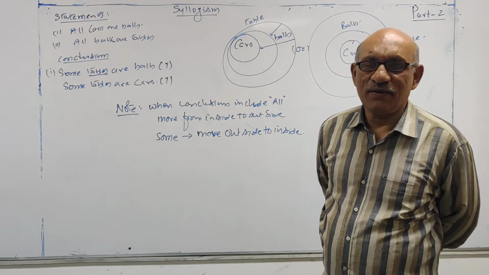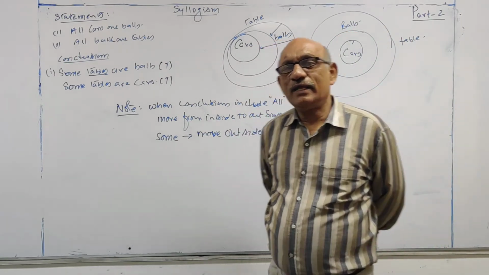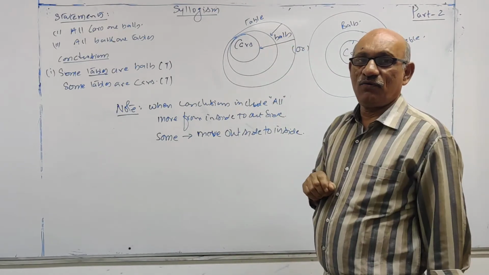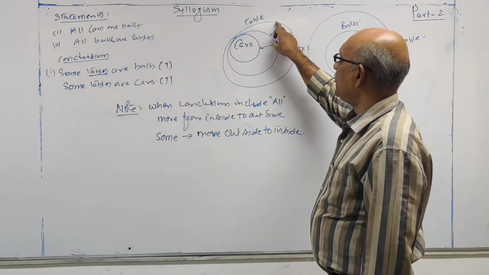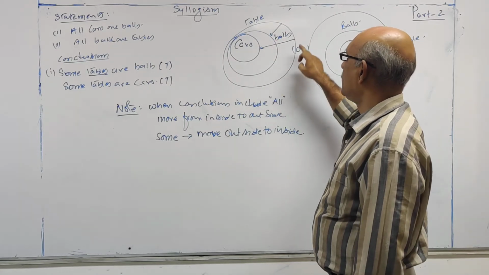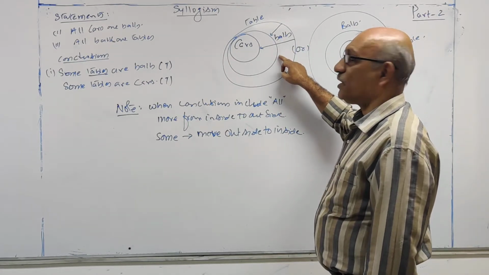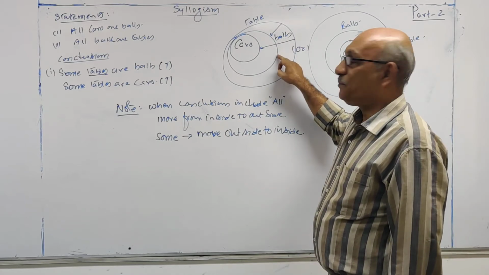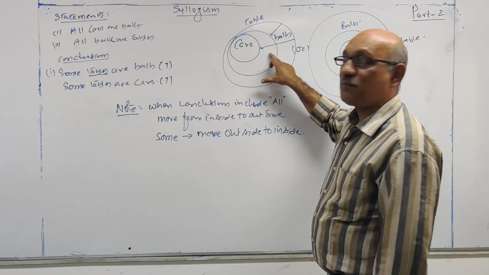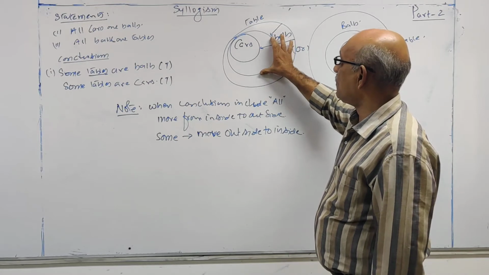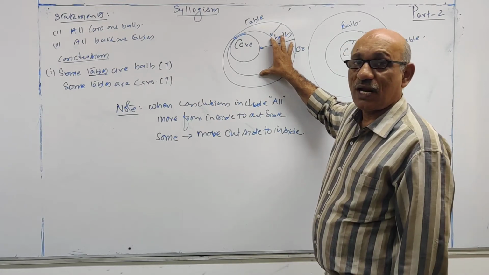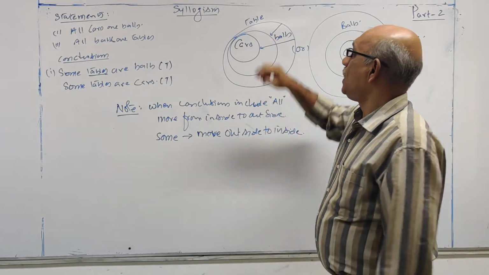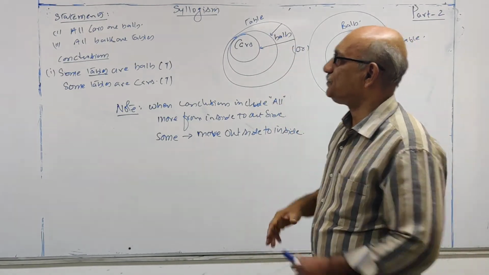Another way of taking the conclusion is to look at from which circle to which circle you are moving. This outer circle is tables. Inside this table you have balls, the second circle. This balls is inside the table, which means this part of the tables will represent balls. Not entire tables are balls, only this part will represent balls. So tables contain balls.